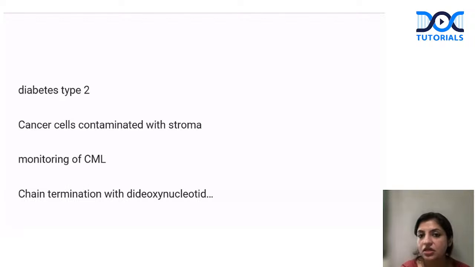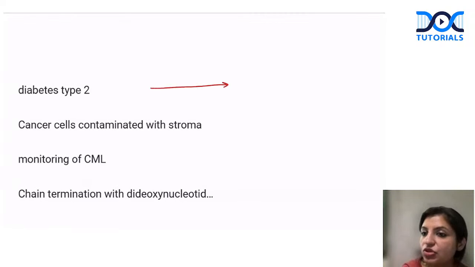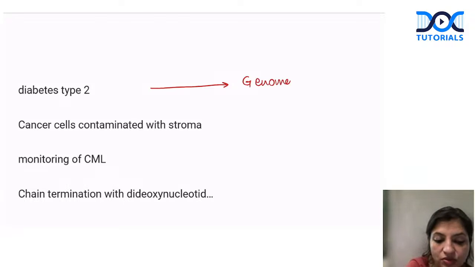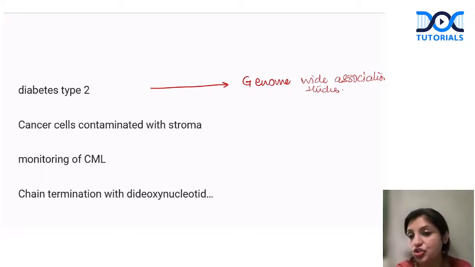Now, if somebody asks you what is the diagnosis of choice for diabetes type 2, you do not know the disease causing mutation. Whenever we do not know the disease causing mutation, in that case we can either do genome wide association studies, or we can also do comparative genome hybridization.